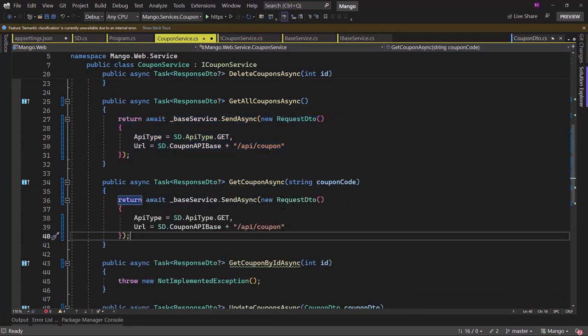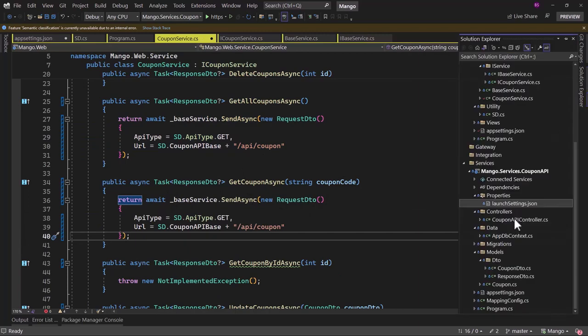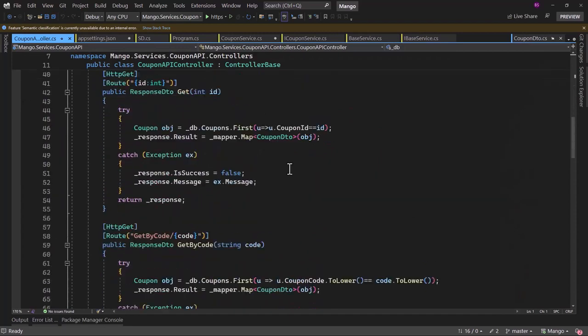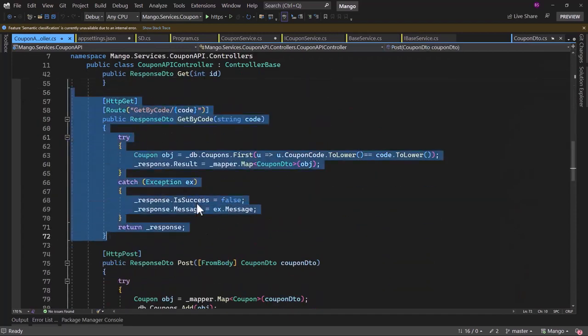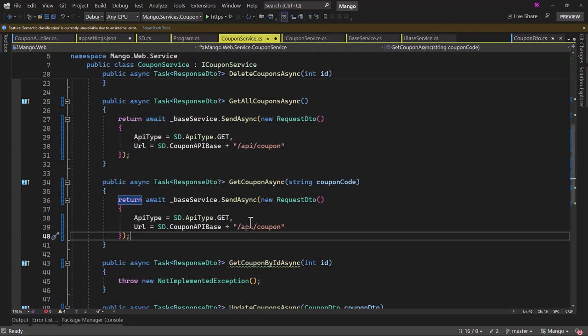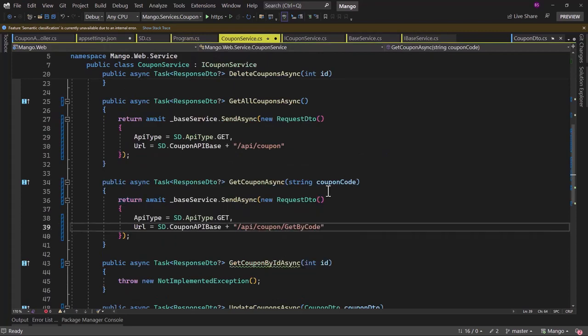When we are getting the coupon code, let me open up the API controller in coupon API, and right here I have given a special name, get by code. We will copy that, go back to our coupon service, and right here after coupon, we will add the get by code, and then we need to pass the coupon code. We will add plus and the coupon code.